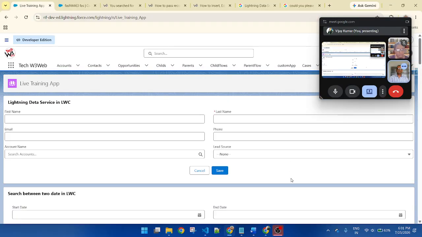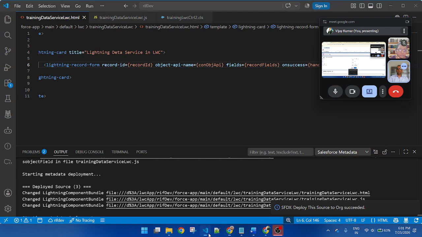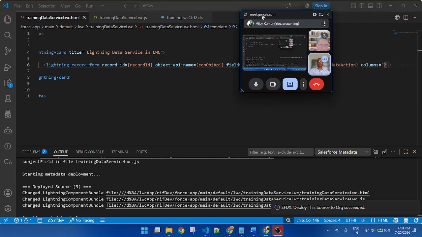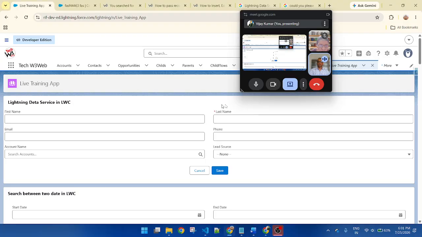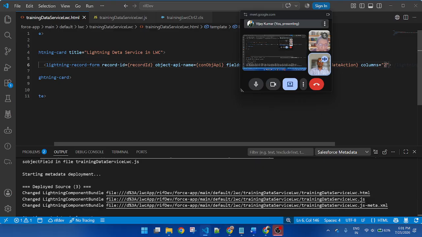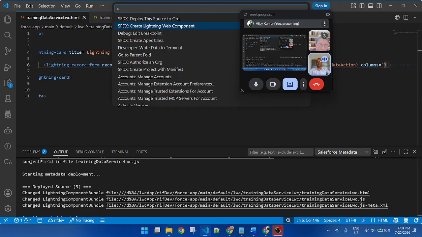You can see, only by passing the column attribute, the Lightning Data Service automatically divided into 2 columns. Similarly, if you pass 3, it will automatically divide into 3. If you want to display 3 columns, pass 3, save and deploy once again.